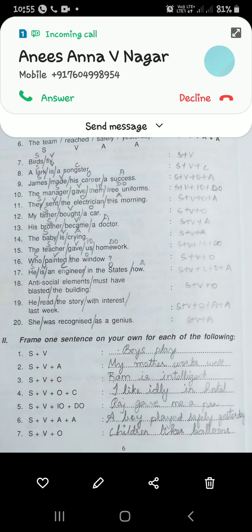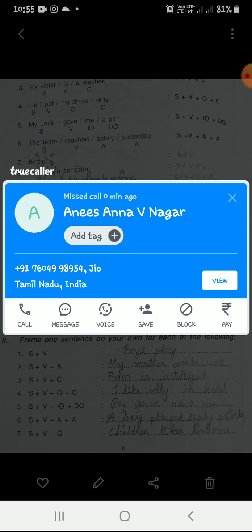Okay. My uncle gave me a pen. Here you can see another example. Here two objects are there. Me is an object and a pen is an object.